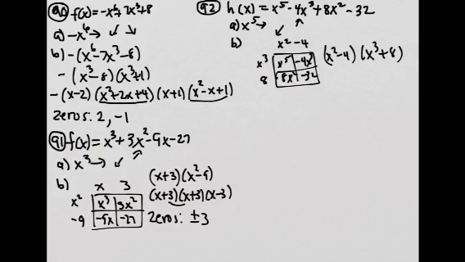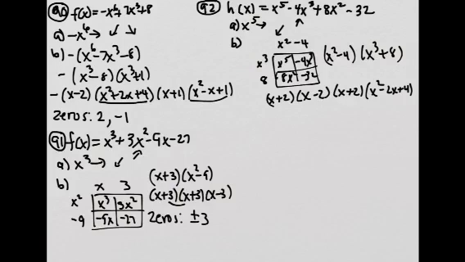So we factor it further. This is a difference of squares: x plus 2, x minus 2. And for the sum of cubes, we already had it in the previous problem, a similar one. So this would be x plus 2 times x squared minus 2x plus 4.